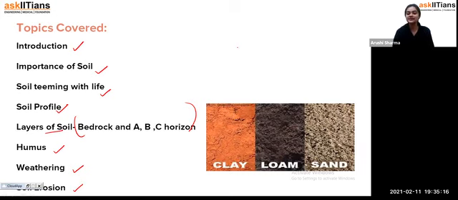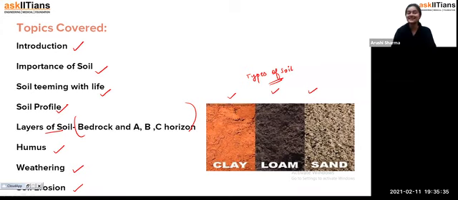Okay, students, now you'll say, ma'am, what are this clay, loam, and sand? So don't get worried about all these things. You are going to study the types of soil. So these are the types of soil, and we'll see how they are different from each other and what the functions of each and every type of soil are. So don't get worried about it.